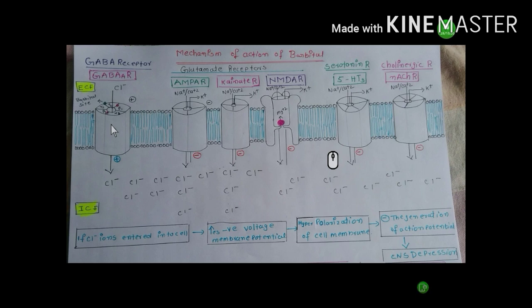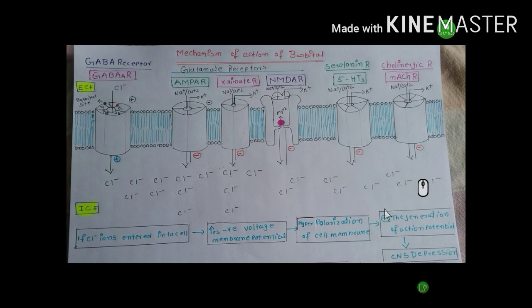Barbital allosterically changes the conformation of the GABA binding sites, and barbital increases the affinity and ability of GABA to bind and activate the GABA A receptor. Also, barbital increases the duration of channel opening. It means it keeps the channel in the open state. So more chloride ions enter the intracellular fluid. This increases the negative membrane potential and leads to hyperpolarization of the cell membrane.